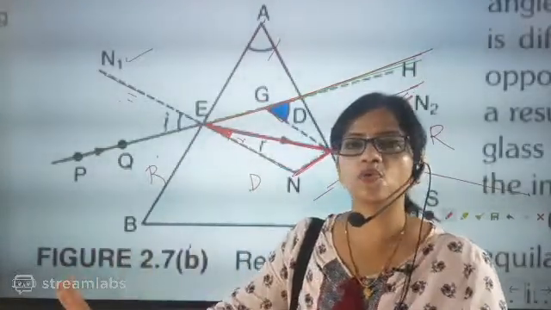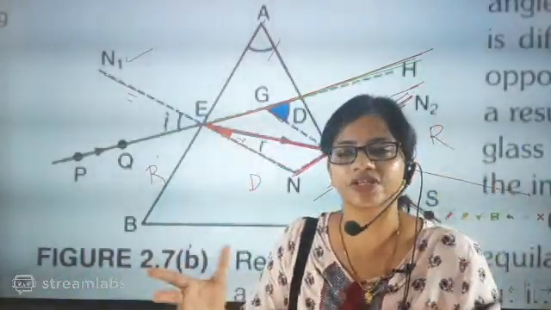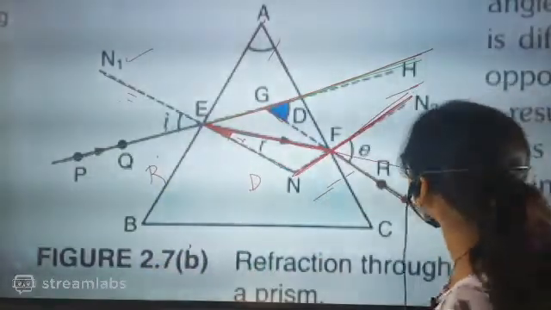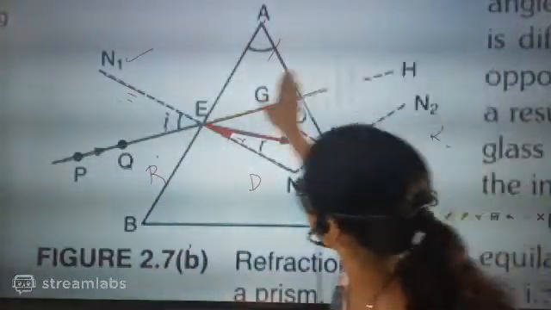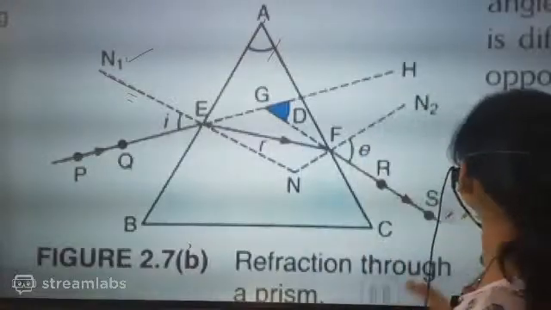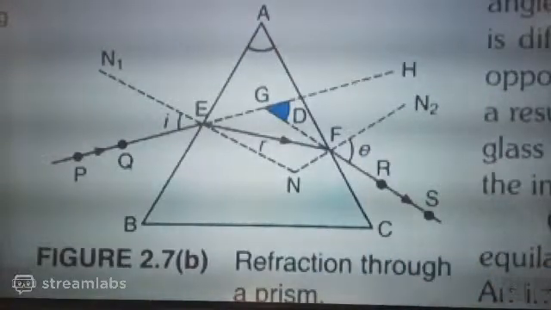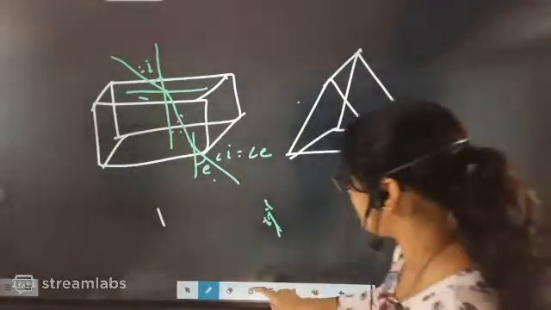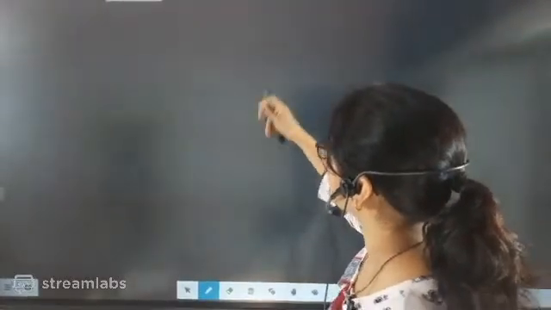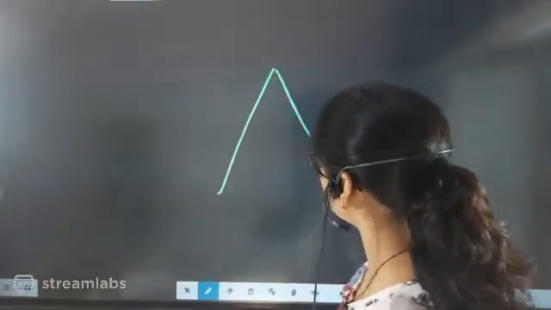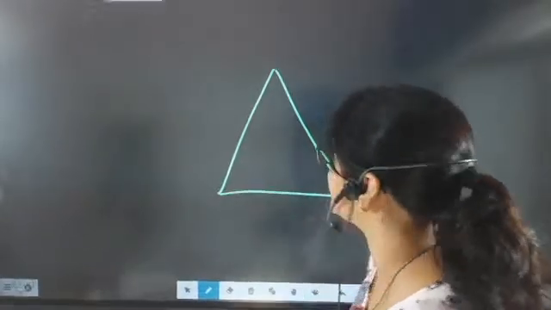So still you don't know what is deviation. Keep thinking about deviation. What is deviation? So deviation is nothing but this one. Now understand this. I am going to draw it finally, and I am going to teach you what is deviation. So now first we will take a prism. Everyone pay attention here, you are going to understand deviation.